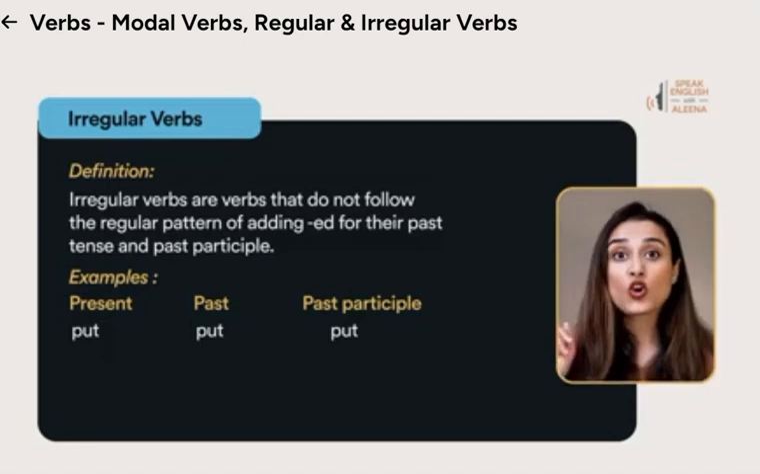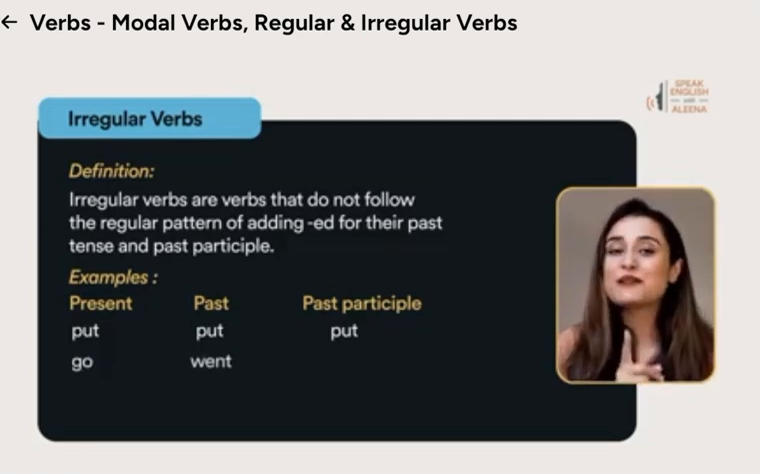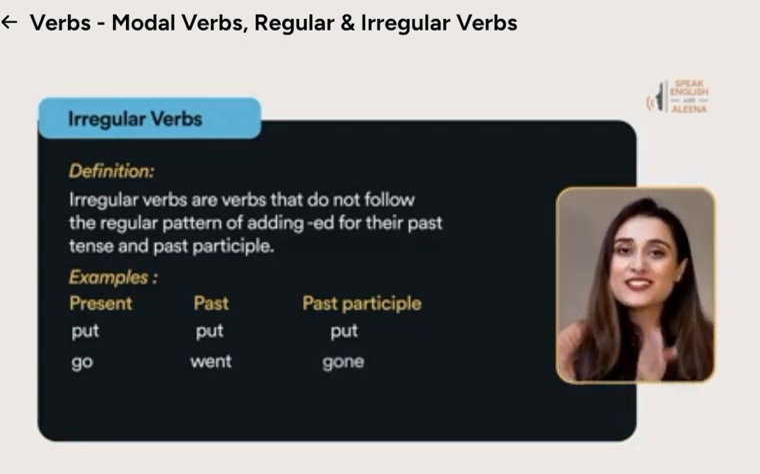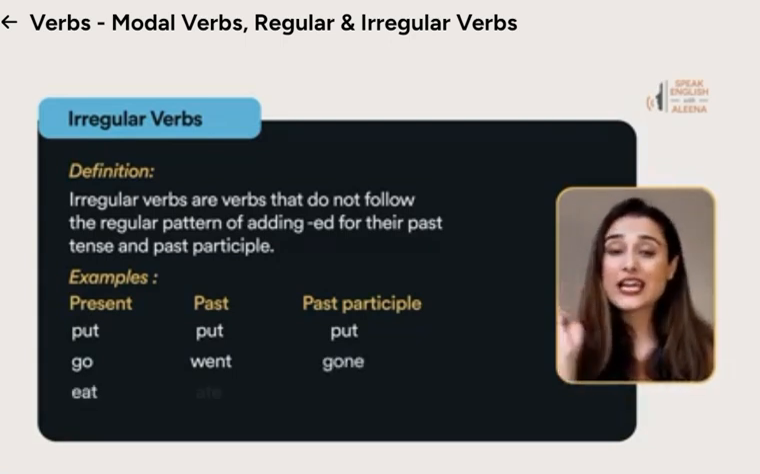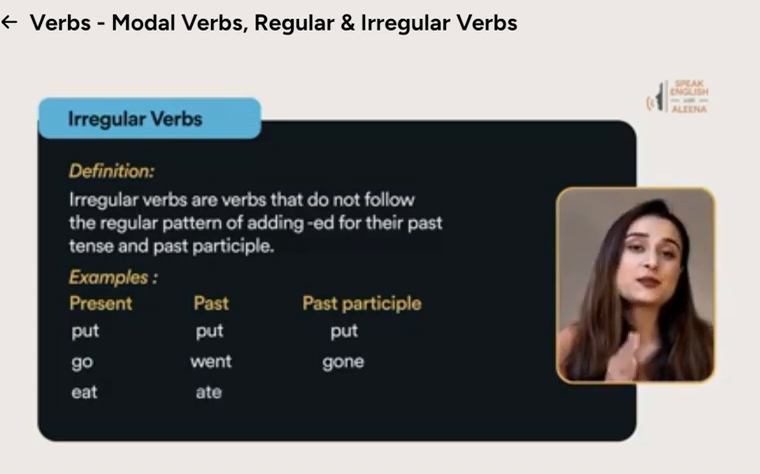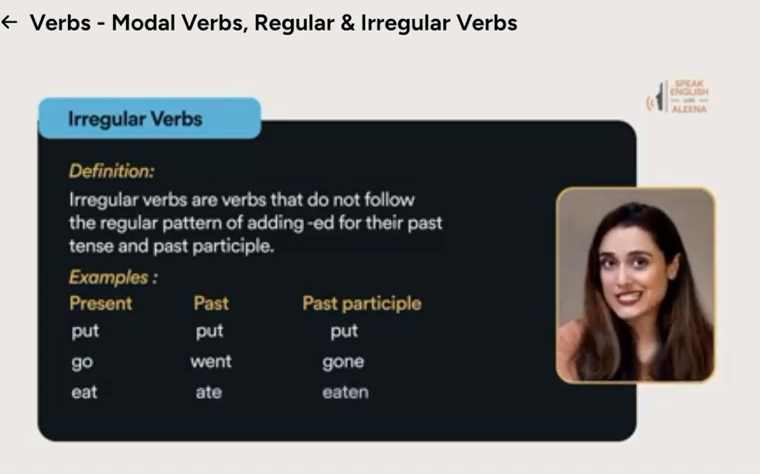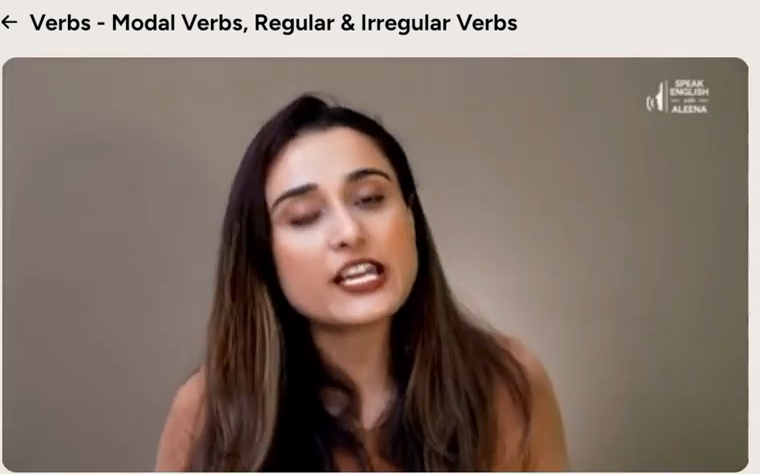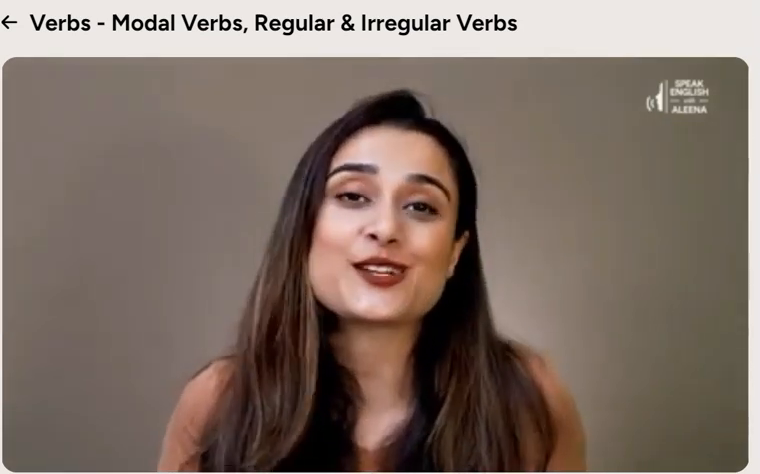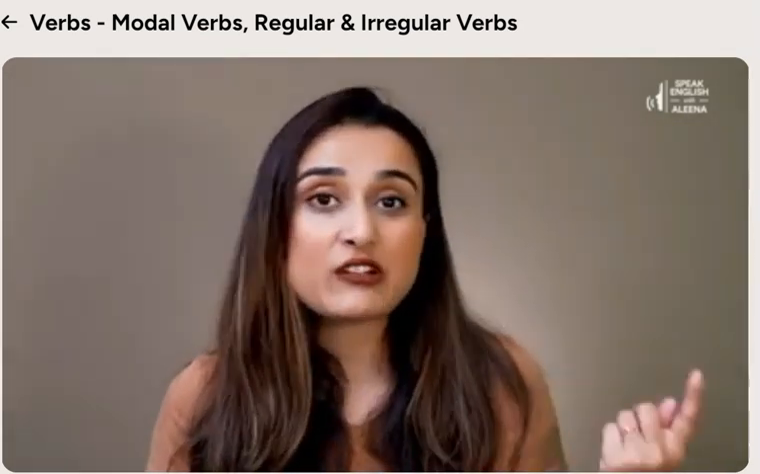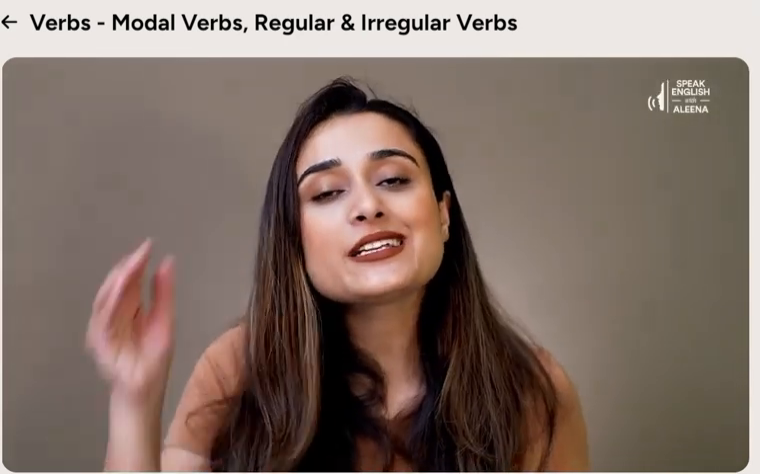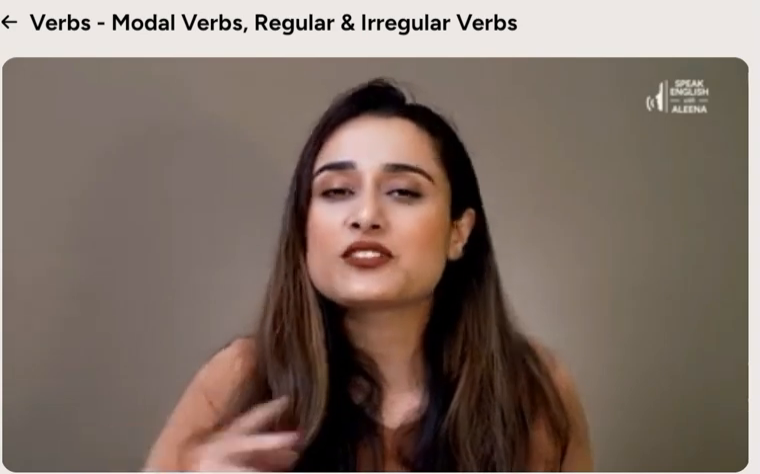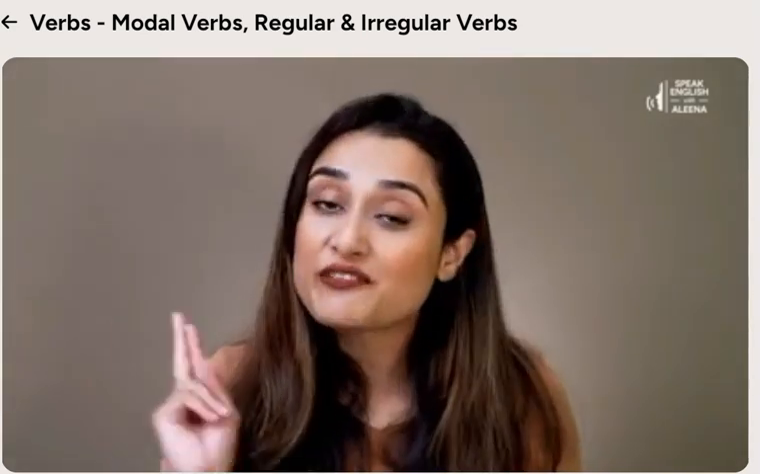Put, put, put. Go becomes went in past tense and its past participle is gone. Go, went, gone. Eat becomes ate in the past tense and its past participle is eaten. Eat, ate, eaten. So now you see the difference between regular and irregular verbs. There is no key as such to remember which verb is regular and which is not. You only learn this with the help of your practice, okay? But it is important to understand the concept so the next time you don't get confused. You're aware of the ideas.